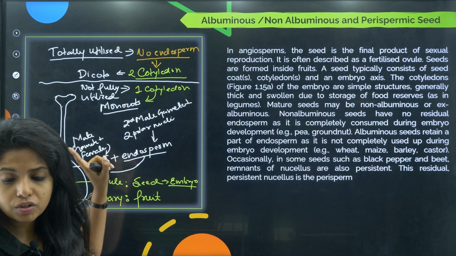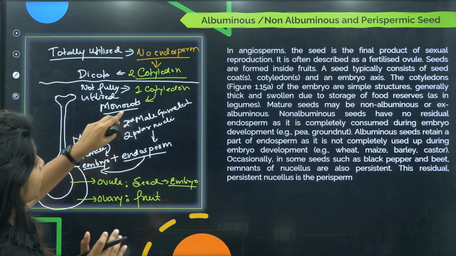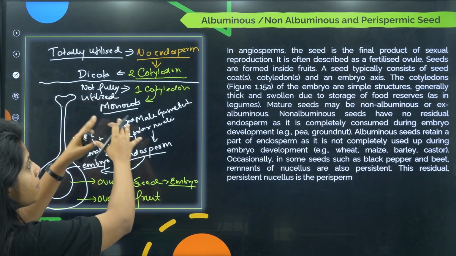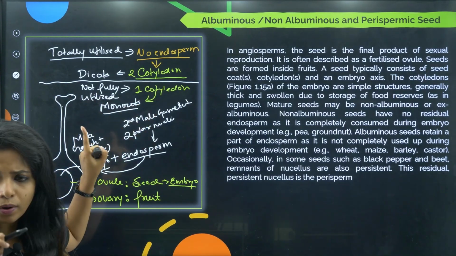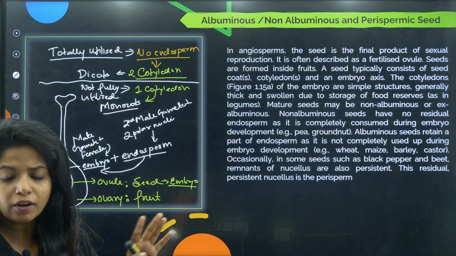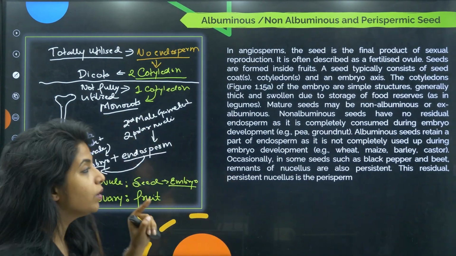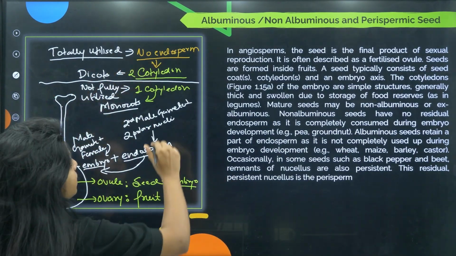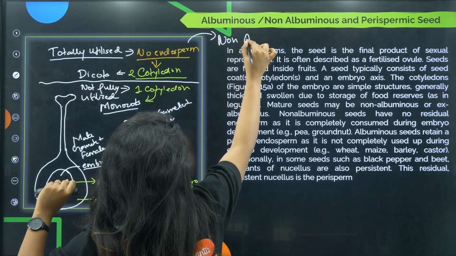This single cotyledon is called the scutellum. Apart from the scutellum, they will also have some endosperm left. As I said, it is not fully utilized. Some is utilized for making one cotyledon, and some remains as endosperm. Now, since here there is no endosperm, I say it is non-albuminous.